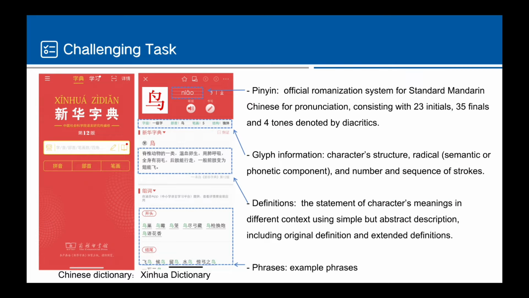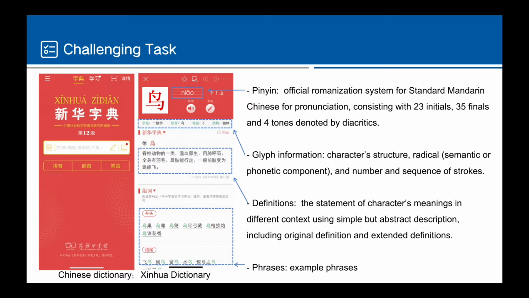To learn Chinese characters, a Chinese dictionary is an efficient and useful tool. This is the user interface of the digital version of the most popular Chinese dictionary, Xinhua Dictionary. When we search for a character, the search results mainly contain pinyin, glyph information, and multiple definitions.